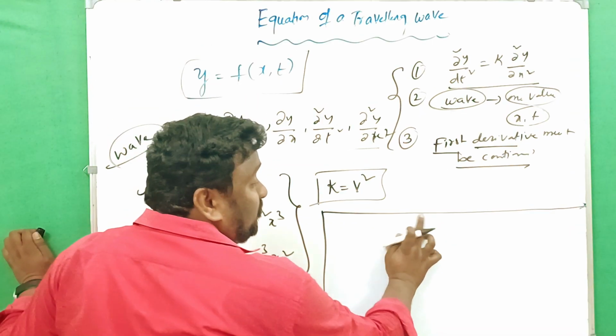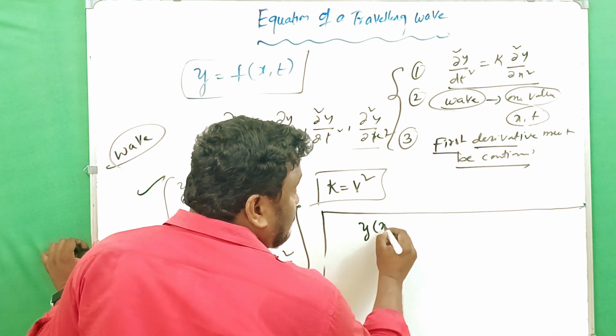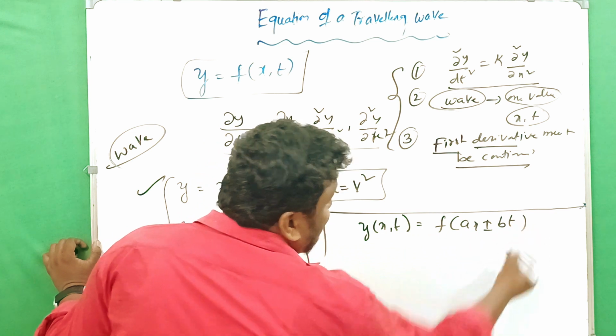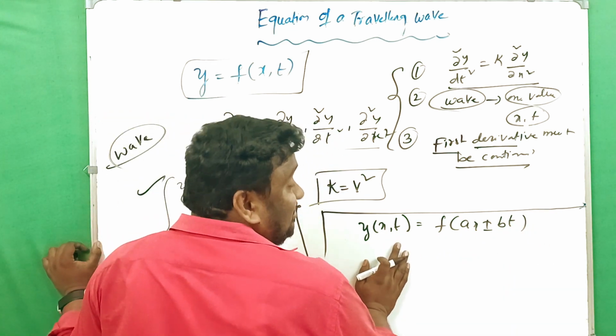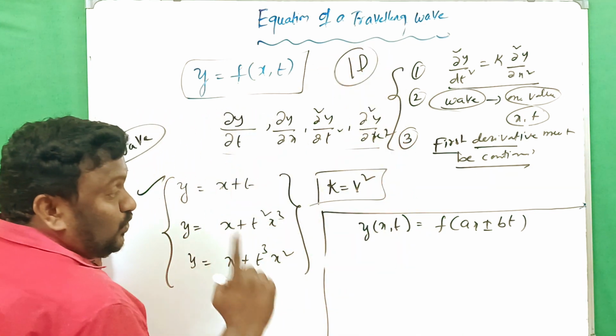Look here, there is another important formula, important in problems. y of x comma t is taken as f of ax plus or minus bt. Remember, this is related to one dimension, don't forget that.